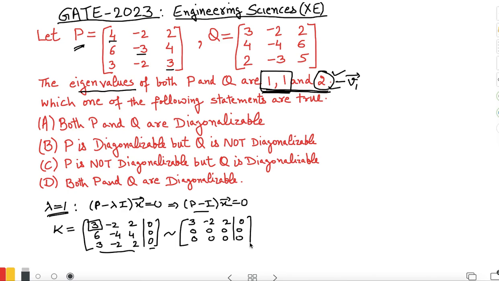So clearly what we are getting is one pivot position, and these two columns are free columns. And we know that if we have two free columns, then we are going to get two eigenvectors against this homogeneous system. So clearly for the P matrix, for this eigenvalue 1, we will get two eigenvectors, and already one eigenvector is there for eigenvalue 2. So in total we are going to get three eigenvectors for this P matrix, and so P is diagonalizable. Okay. So clearly this says that P is diagonalizable.